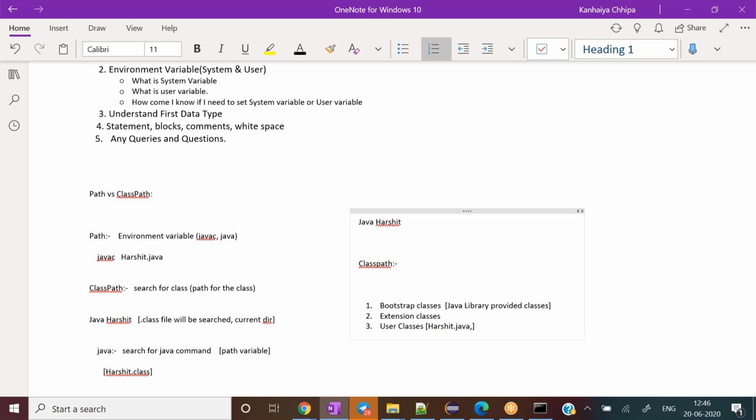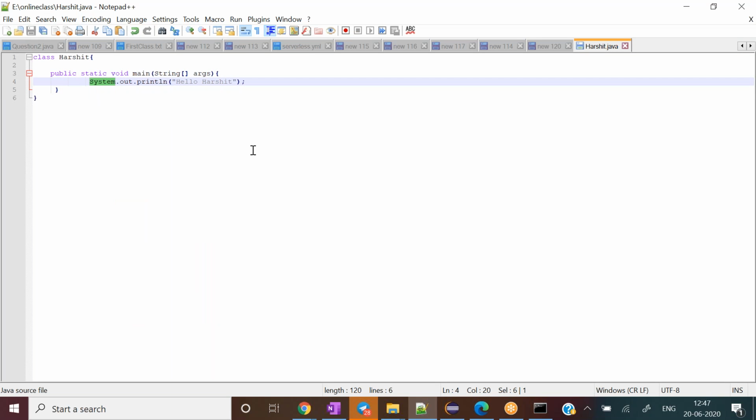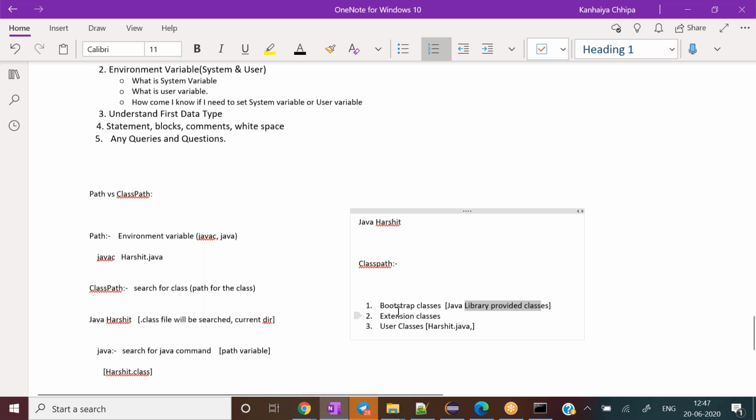Any developer who creates their custom classes, those all fall into this third category, user related classes. But when we run any program, even for the Harshit.java program, other library related classes come into the picture. For example, I did not explain everything, but System is a class in Java itself. It must be coming from somewhere, and it is coming from bootstrap classes. One big file is there, rt.jar.